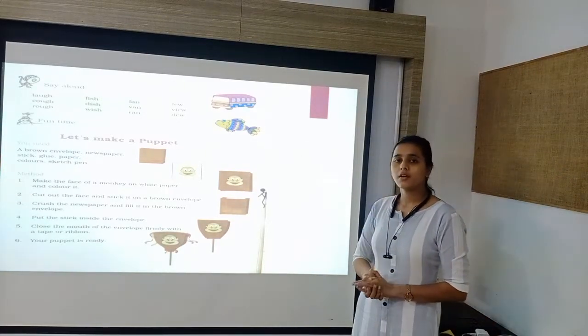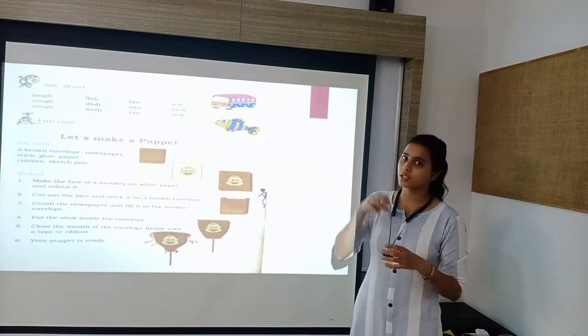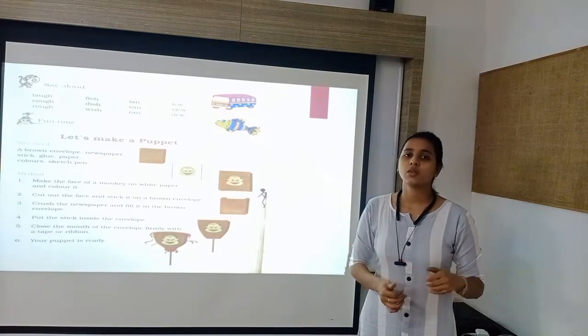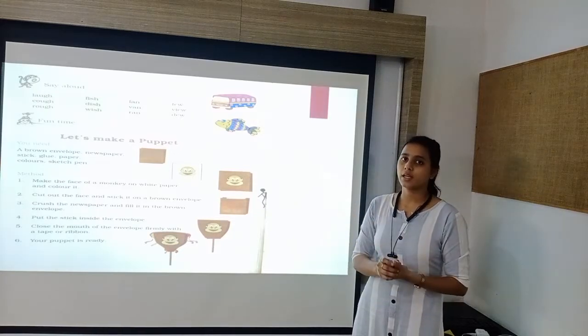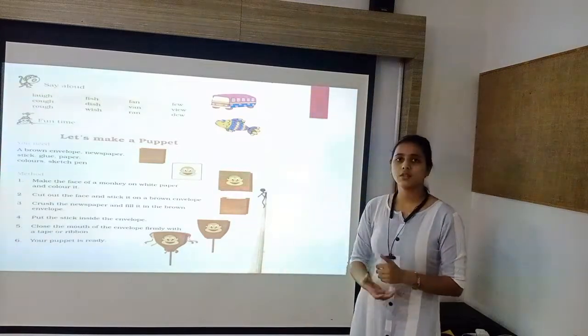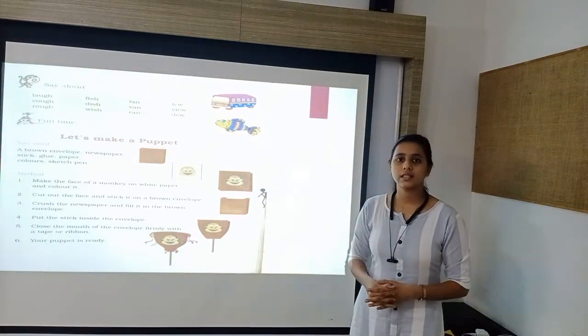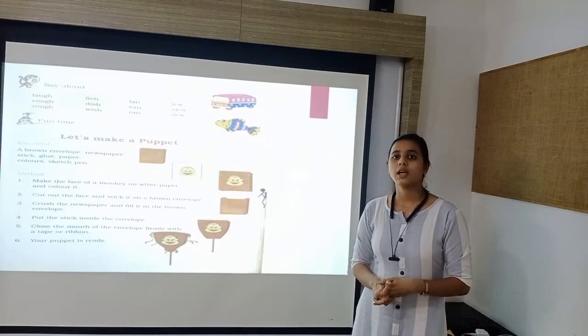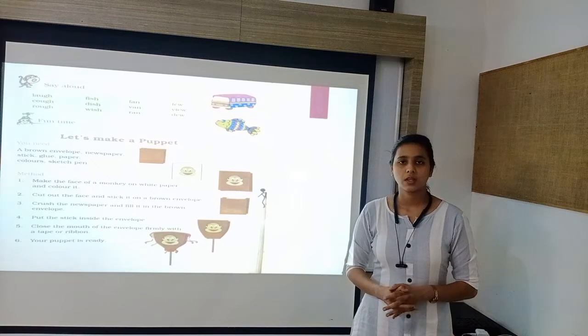So in this way, first you have to make the shape, then you have to stuff it, and then put a stick in it and tie it properly, and then the puppet is ready. So this is the activity which you have to do at your home. Here the exercise completes and this chapter also completes.